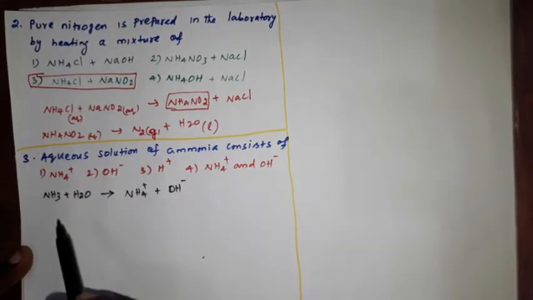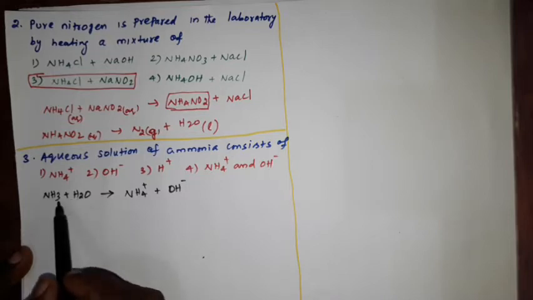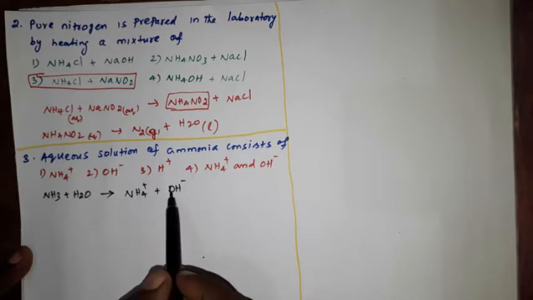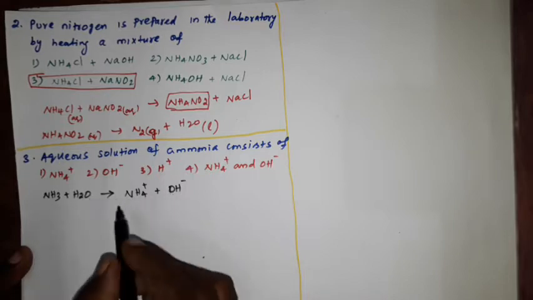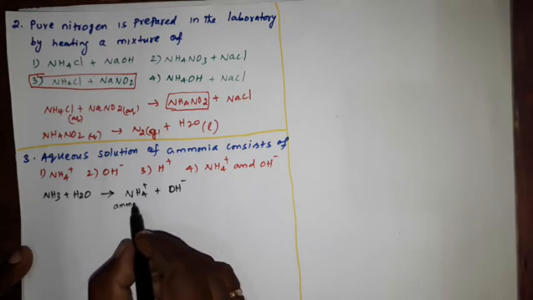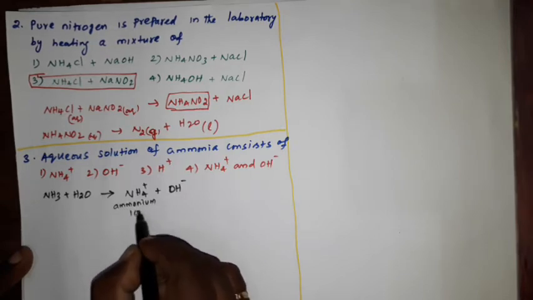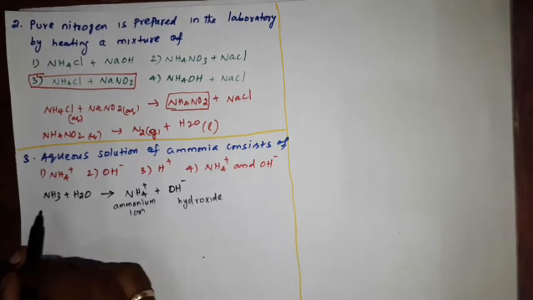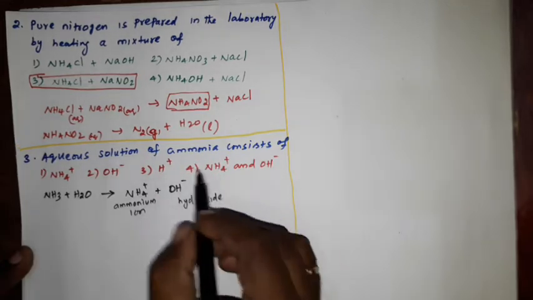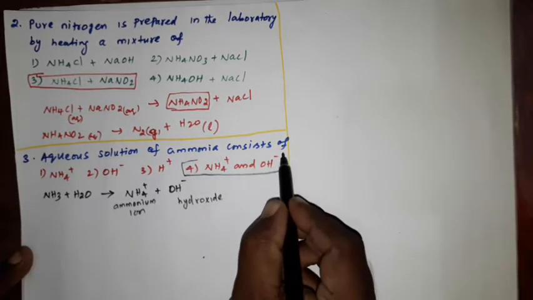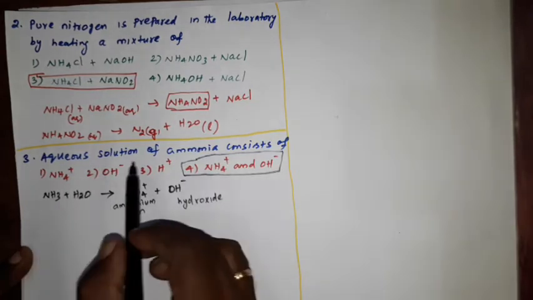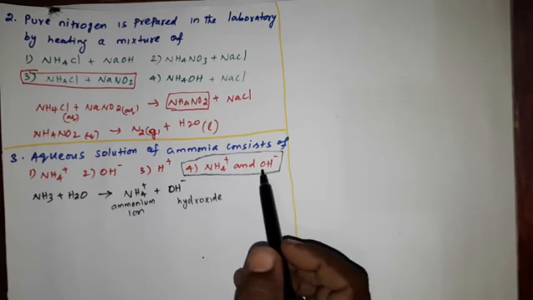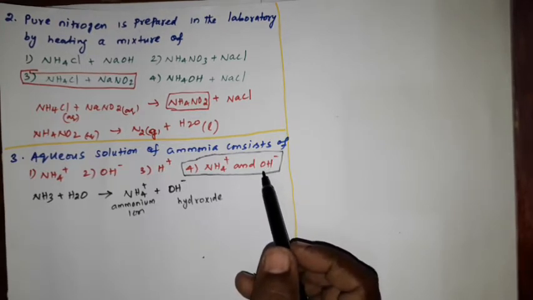Okay, see here there are 5 hydrogen atoms, 4 plus 1, 5, then 1 oxygen atom O, then 1 nitrogen atom. So this is ammonium ion, and this is hydroxide ion. Okay, so option 4 is the right answer. So aqueous solution means addition of water. It contains this NH4 plus and OH minus ion. Clear?